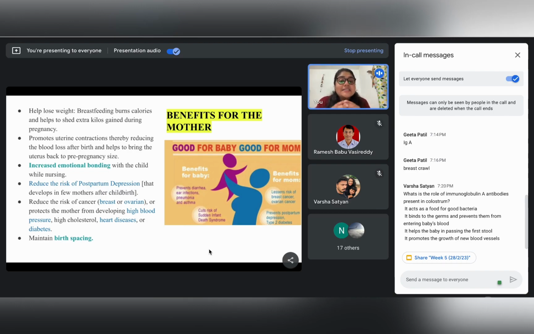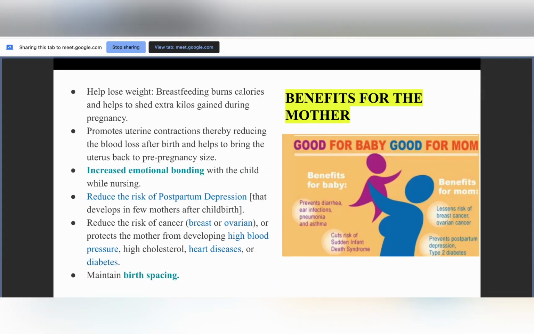Many a time, the mothers do not know this information. So it is very imperative that we educate them, that we make them informed about all the advantages of breastfeeding, and also why birth spacing is required for them, both physically and mentally, right?